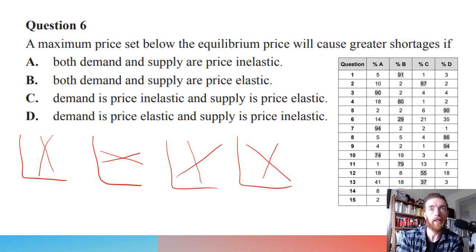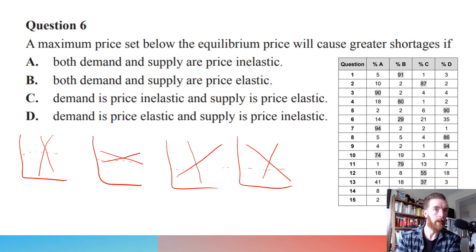It's a really good idea to draw that, because then all you have to do is set a price below the equilibrium. And all you then have to do is see which of your graphs, let's go a different color, let's go green, has a bigger gap below the equilibrium between supply and demand.